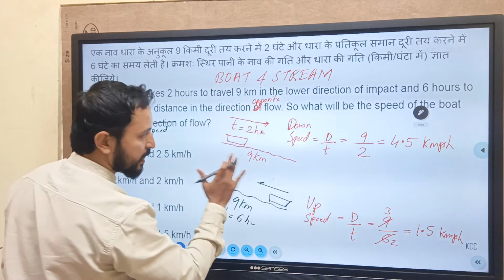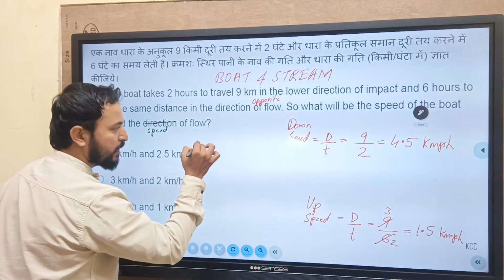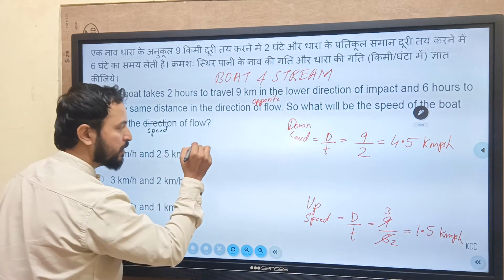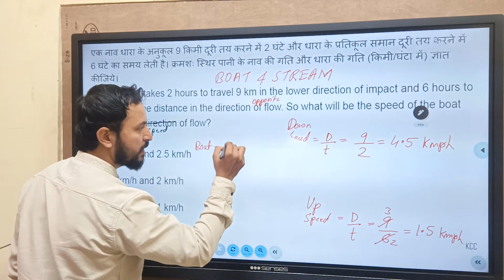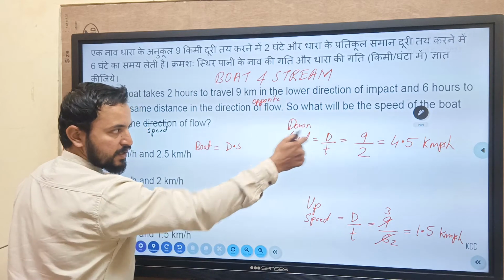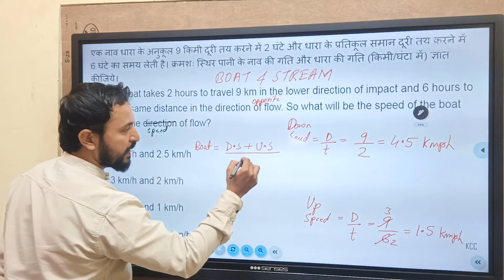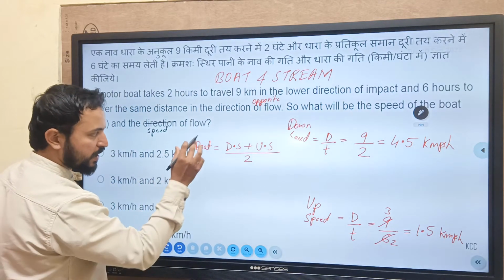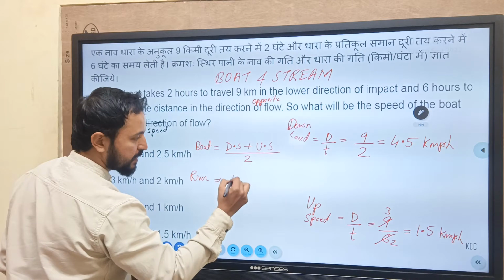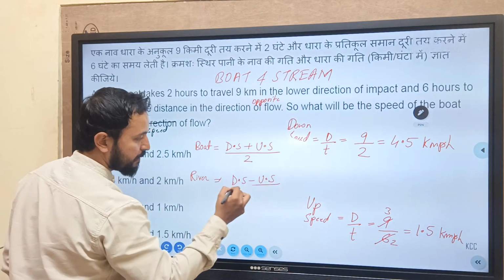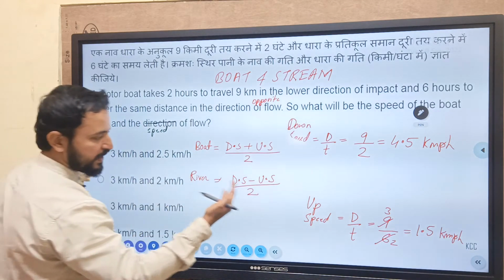Two more formulas. Whenever you have to find the speed of the boat, the formula to remember is downstream speed plus upstream speed, divided by 2. And if you want the speed of the river, it is downstream speed minus upstream speed, divided by 2. Let us find the speed of the river, because the boat speed is the same everywhere.